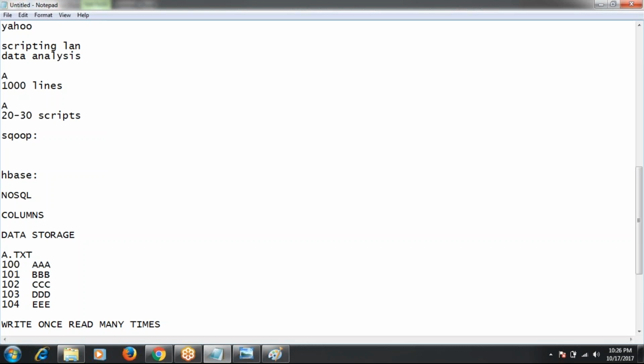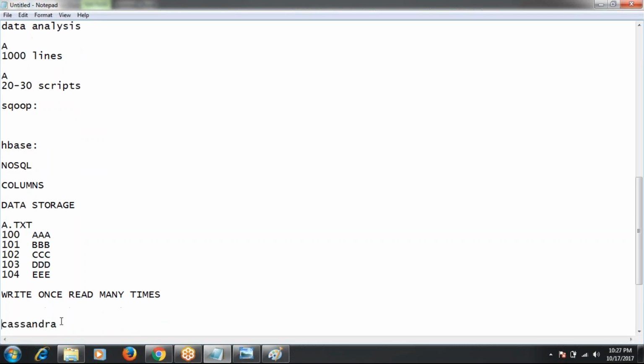To avoid this type of problem in HDFS, HBase was developed. HBase allows random writes and random reads. If you put any file in HBase, and after that you want to add some more records, you can add them, because it supports random writes and random reads. But HDFS does not support random writes and random reads. It supports only the write once, read many times feature.